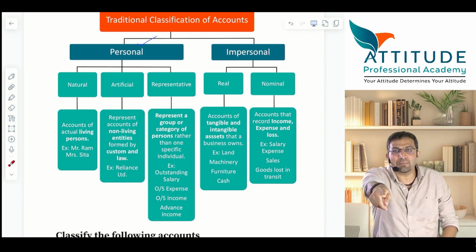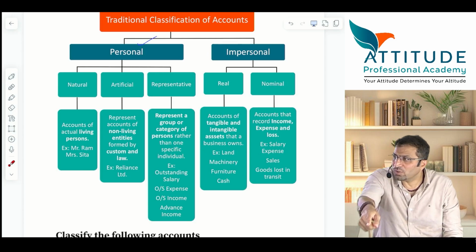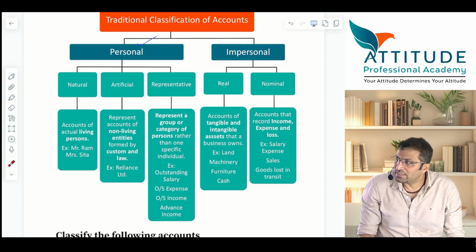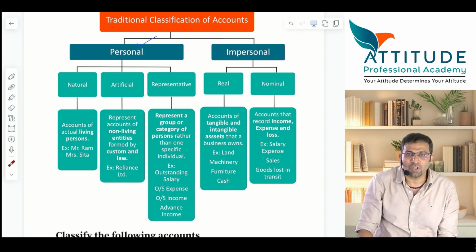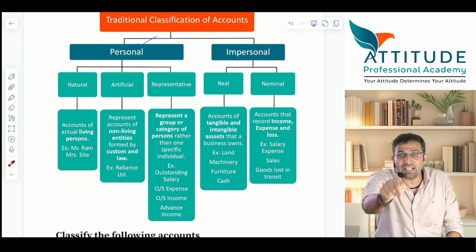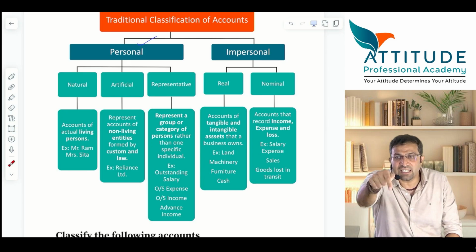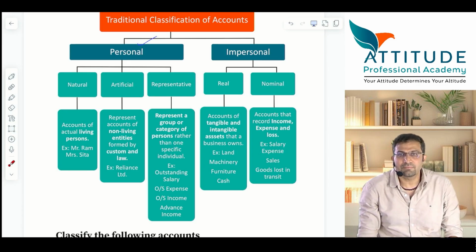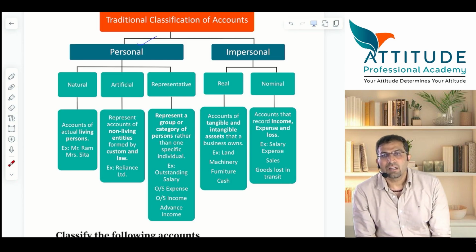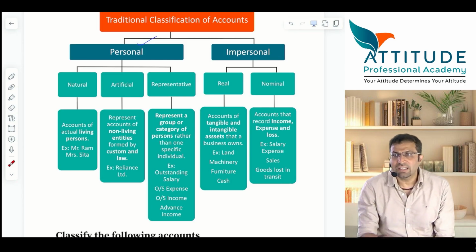You have earned that income. You have done your job, yes or no? Now the student has to pay the fees, but the student has not paid. You cannot say, I will record when the student pays the fees. No, on accrual basis you have to record. This year you have rendered the service, so you have to pass an entry. Understood?